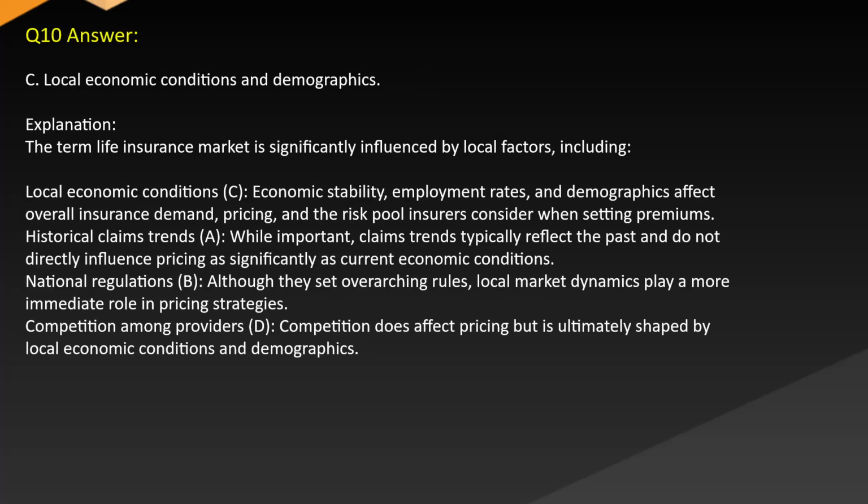Answer: C. Local economic conditions and demographics. Explanation: The term life insurance market is significantly influenced by local factors including local economic conditions. C. Economic stability, employment rates, and demographics affect overall insurance demand, pricing, and the risk pool insurers consider when setting premiums.